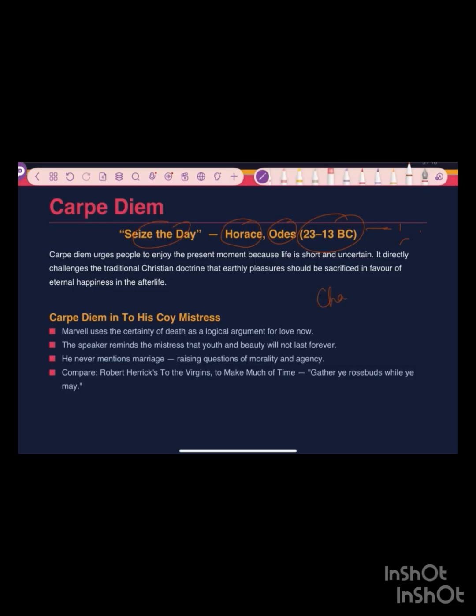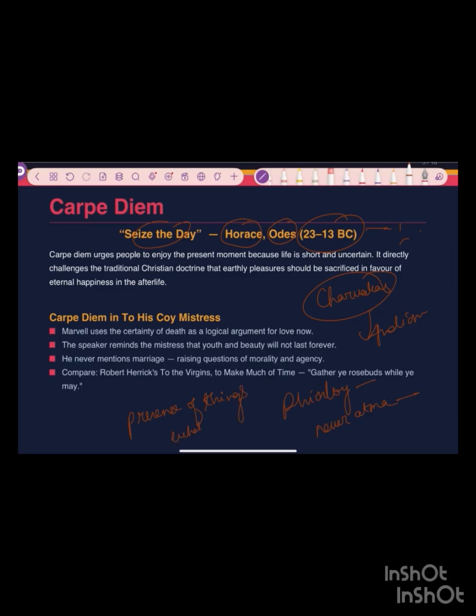The Charvaks in Indian philosophy never talked about Atma. They talked about the presence of things.